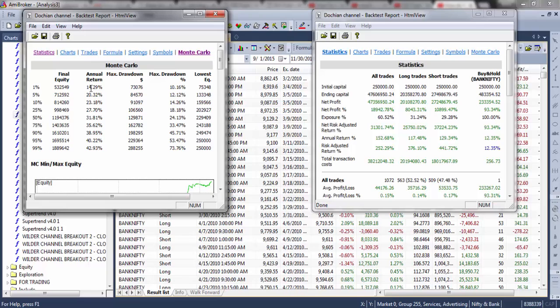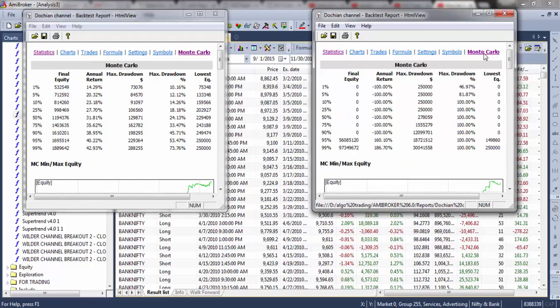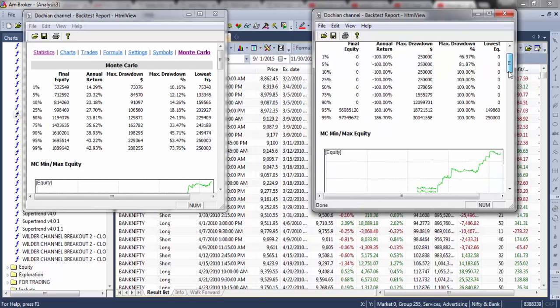In the worst case scenario, you're getting a CAGR of 14, a maximum drawdown of 73.67, less than 1% chance of that occurring. Now let's see what is the Monte Carlo of the leverage model. Wow, you've got less than a 10% chance of getting this kind of result. In 90% of the cases, your equity is going to be 0.